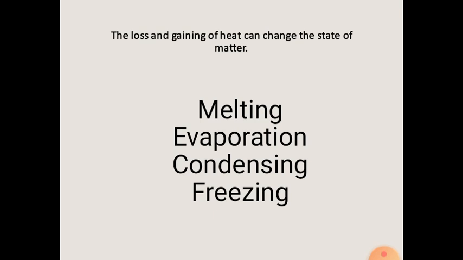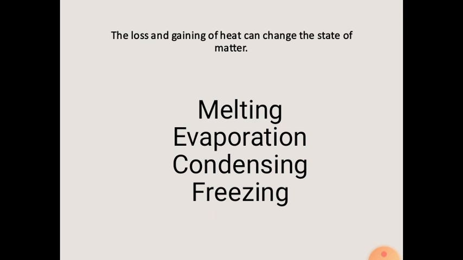Now, when heat energy is removed from gas, its temperature falls. The gas particles slow down and move closer together. Eventually, they come close enough to form a liquid. This is a condensing process. In this process, a gas state changes into a liquid state.